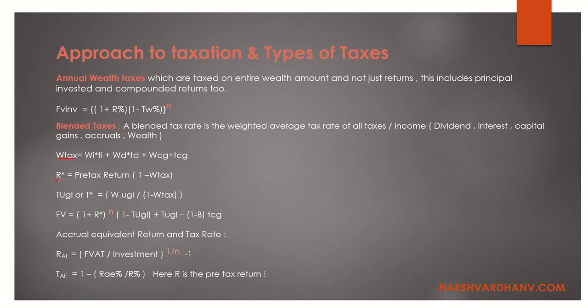So what will be your effective tax rate? It will be your pre-tax return multiplied by the tax. So what is your post-tax return? It is pre-tax return into 1 minus tax rate. Pre-tax return is R and tax rate over here is the weighted average tax.